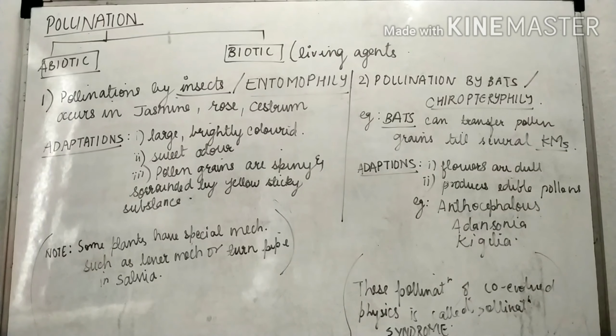Now what is co-evolving? I'm talking about the involvement of biotic factors, living agents, and flowers. In this co-evolved physics, insects are involved, flowers are involved, and both are helping each other in the process of pollination, the process of offspring. This co-evolved physics is called pollination syndrome. Pollination syndrome is the co-evolved physics: the involvement of bats, living agents, and flowers, and they are helping each other. They are co-evolved in both. Therefore, this process is called pollination syndrome.